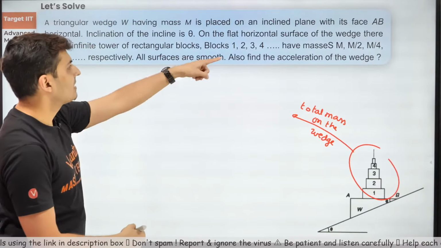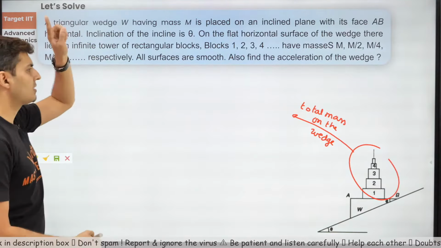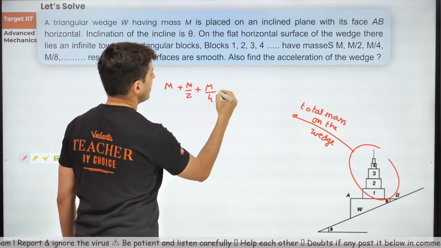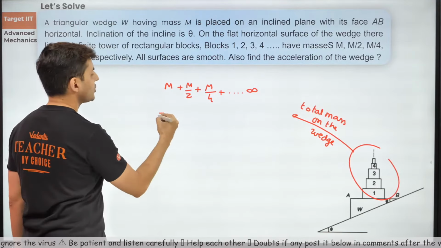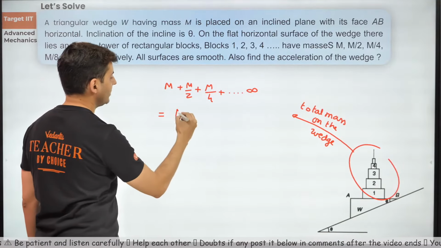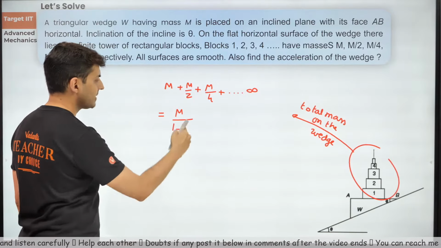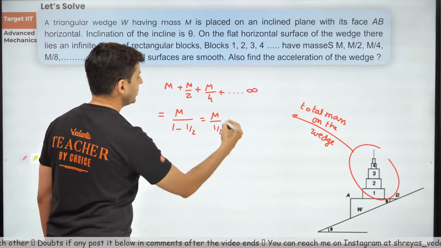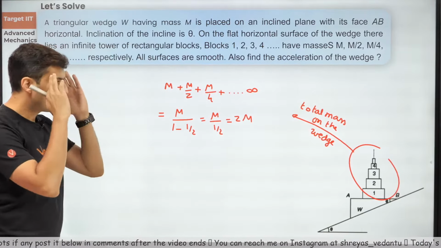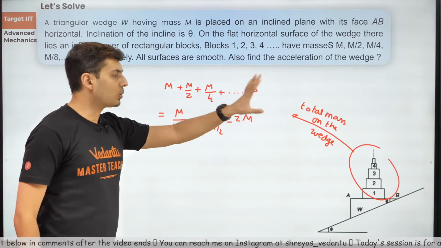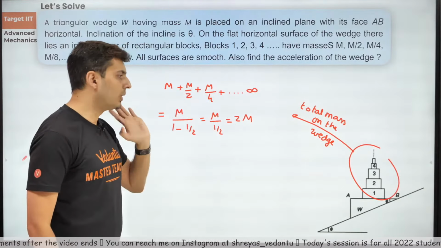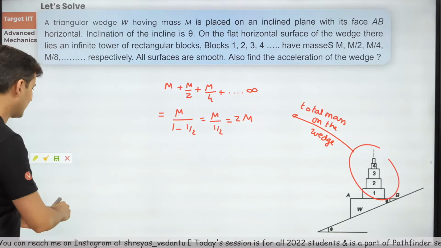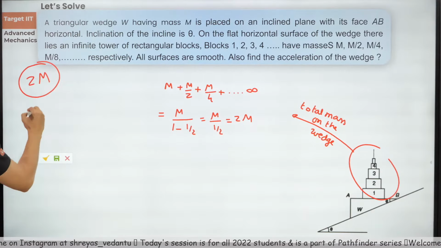The masses are m, m by 2, m by 4 and so on, so it is m plus m by 2 plus m by 4, like that, with infinite terms. So this is a GP, of course. First term divided by 1 minus the common ratio. Common ratio is 1 by 2. So this will be m divided by 1 by 2, which is nothing but 2m. That's the first thing that should come to your head. So the total mass on the top is just like a 2m mass. Everybody fine till here? Very good. Now I'll keep this aside and just put 2m over here on the wedge.